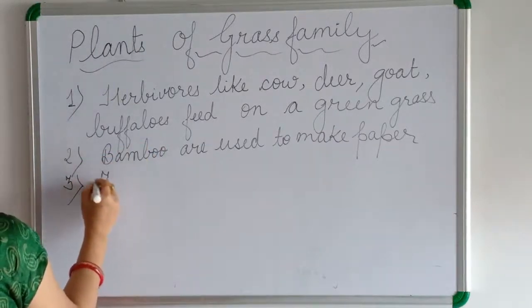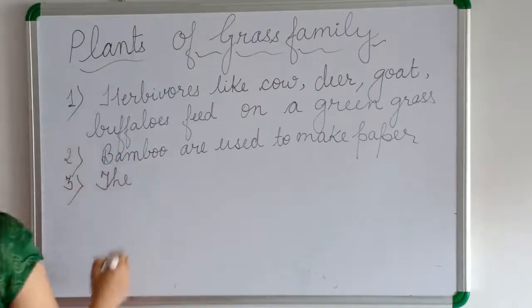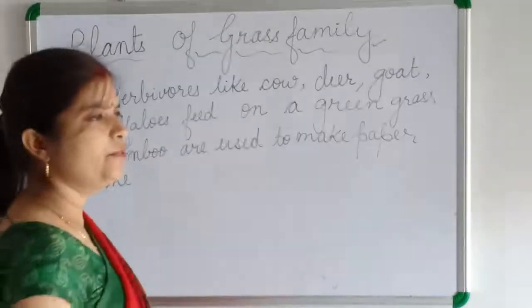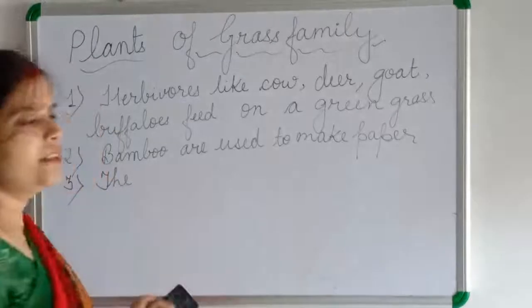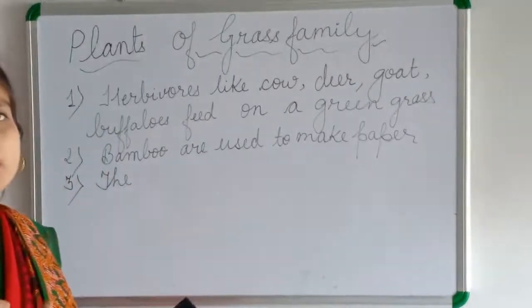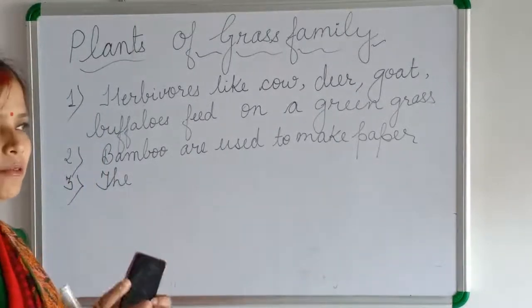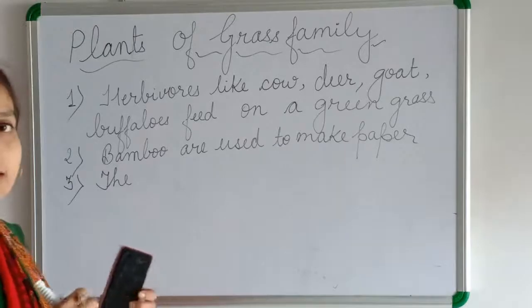Now third, the root of the grass. If you want to pick out the grass from the soil, it is very difficult for you because their roots hold the soil very tightly.